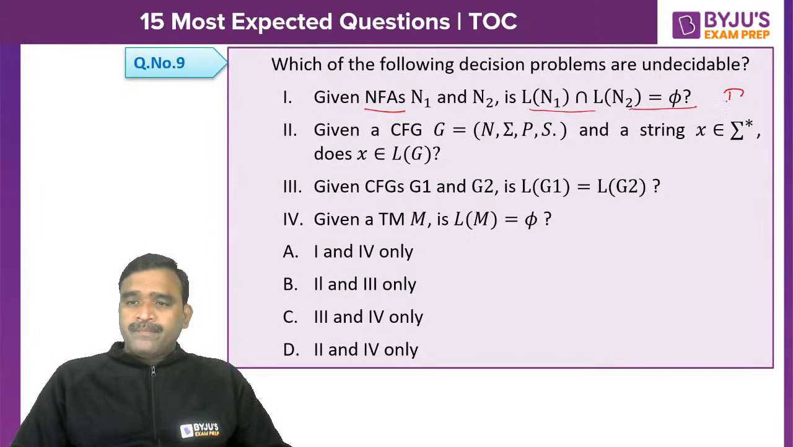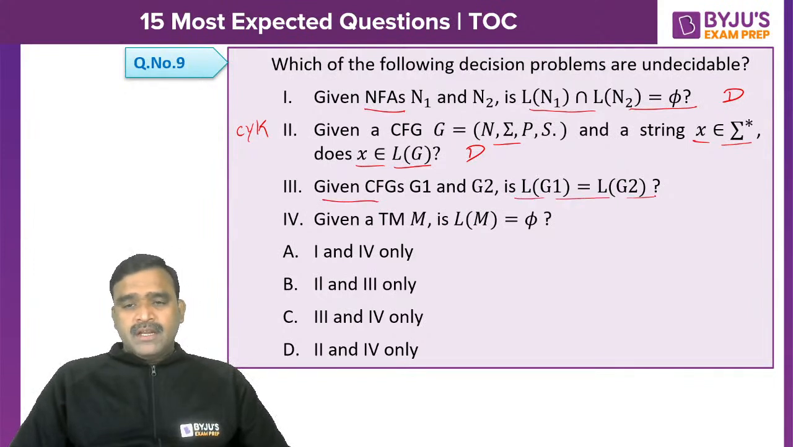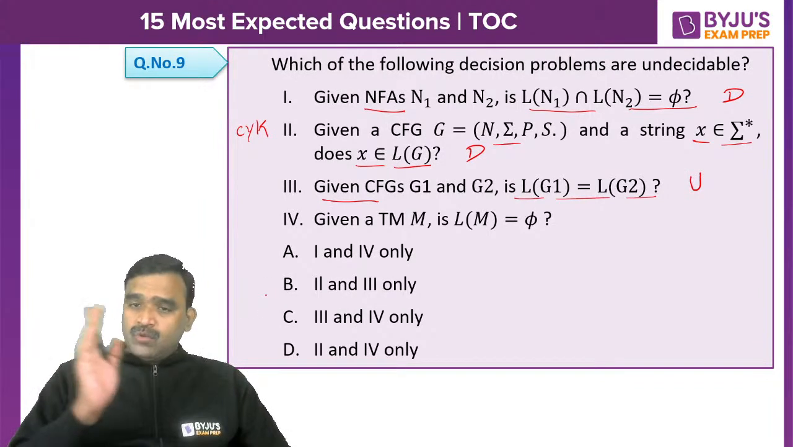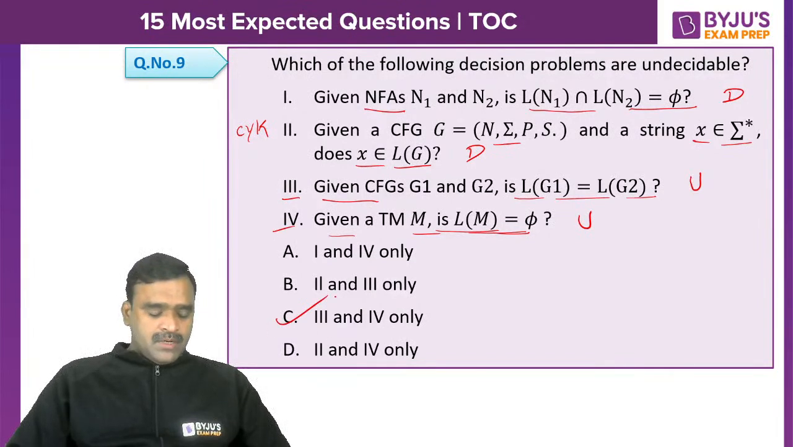If you take any string in sigma star, is X belongs to L of G, it is also decidable because we have the CYK algorithm to check the membership of a string in the grammar. Given two CFGs, are both equivalent? This is undecidable because the equality problem is undecidable. There is no algorithm to compare pushdown automata or grammars. That's why it is undecidable. Is the language accepted by a Turing machine empty? It is also undecidable. So only 3 and 4 are undecidable. So option C is the right option for question number 9.